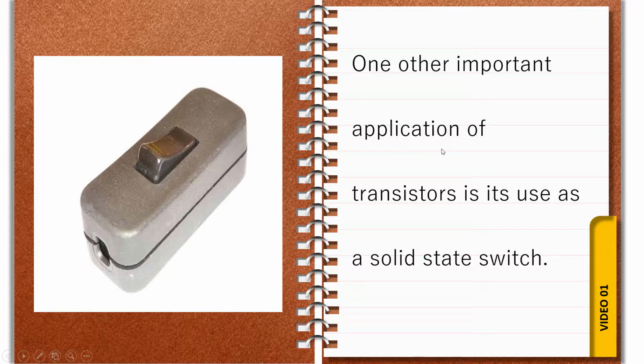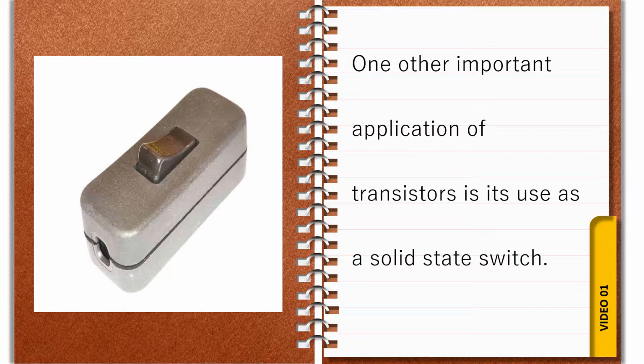Next, another important application of a transistor is that it is used as a solid state switch, right? You know what a switch is. A switch is used for on and off, to switch on the circuit and to switch off the circuit, like the normal switch in our house. Same here, transistors are also used as a solid state switch to switch on and switch off the circuit. This is a very important point.